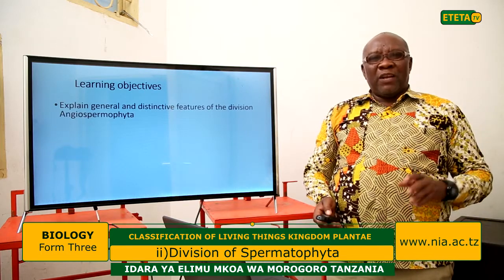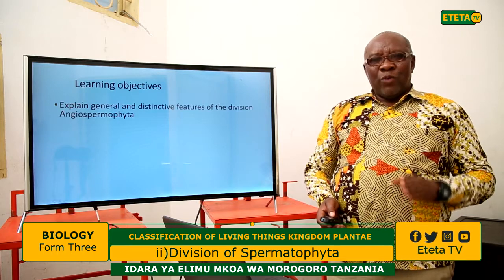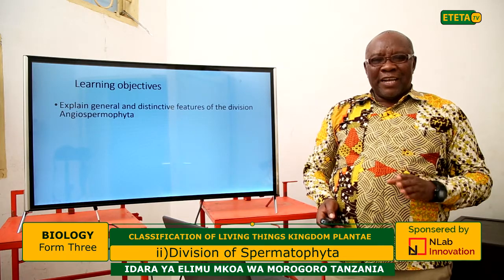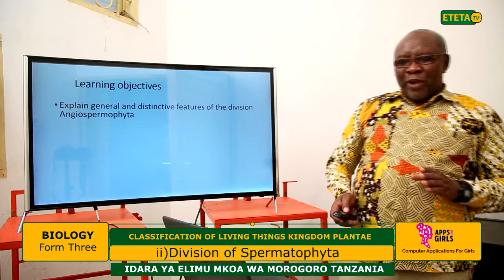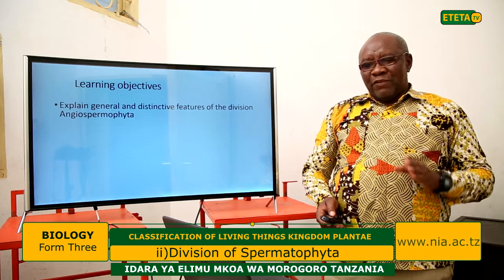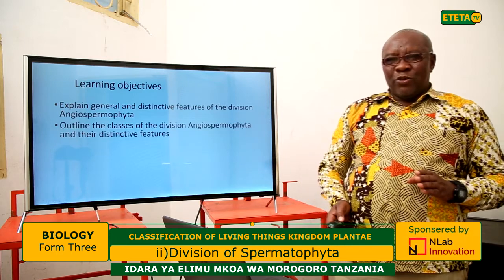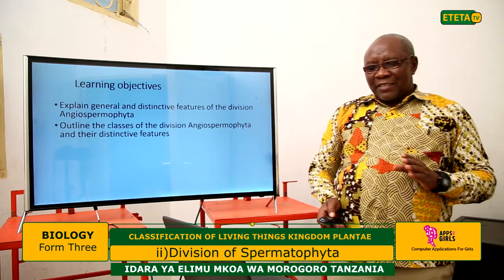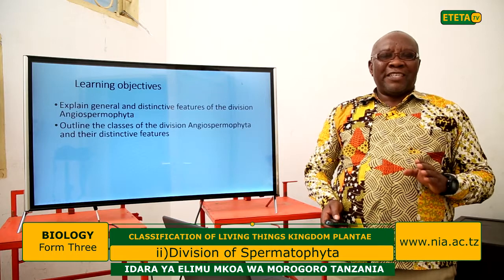By the end of this lesson, when we discuss the division Angiospermophyta, you will be able to explain the general features of the division Angiospermophyta. That's very important. You will also be able to outline the classes of the division Angiospermophyta and their distinct features.